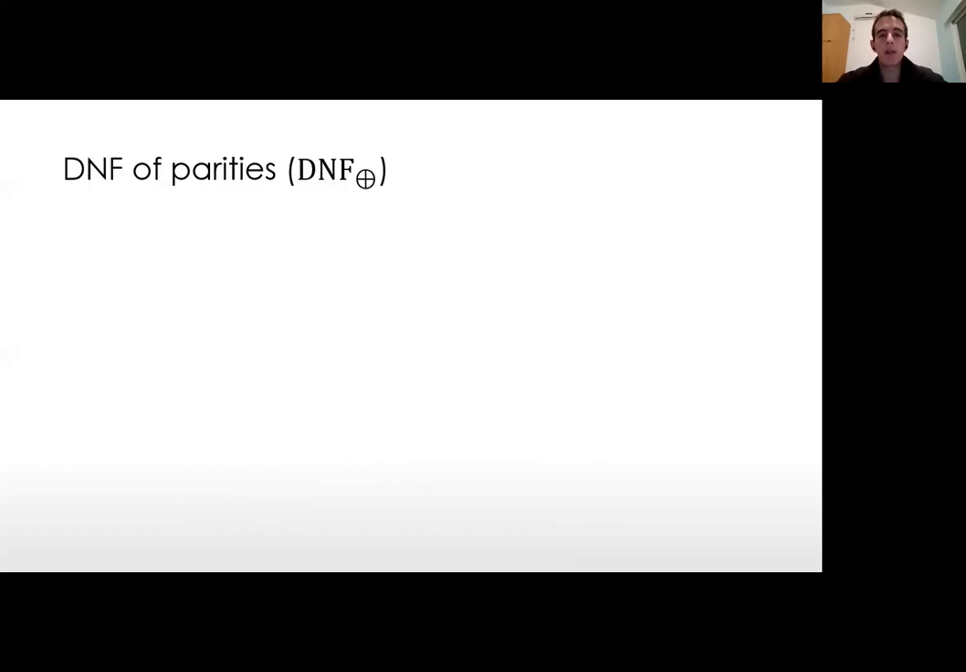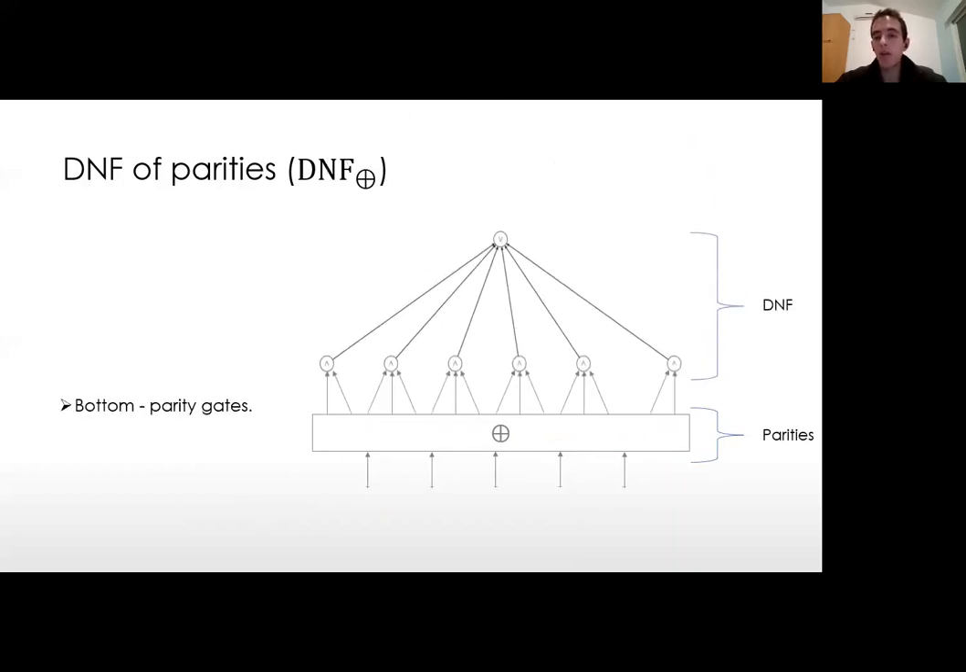The next step is to define what a DNF of parities is. A DNF of parities is a circuit with the following structure. In the first layer, we have only XOR, only parity gates. And then above it, we have a DNF. So basically we have a layer of parity gates, then a layer of AND gates, and then at the top we have a single OR gate.